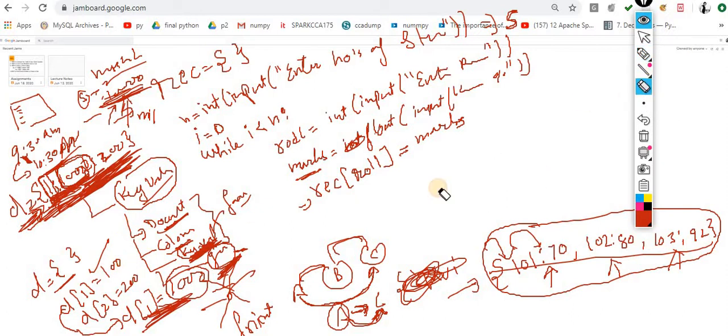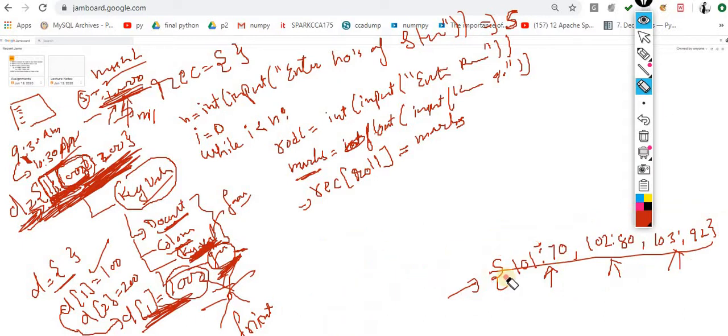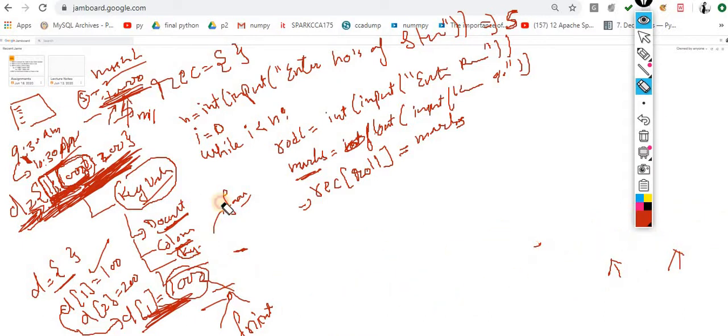So back to this point, what exactly do I have to do? I have to store the data in this format. For the same, now I write half of the code. Record of roll number is equal to marks. Now what I am doing is asking the user for the roll number and assigning the marks for the same. I am entering the marks for it.